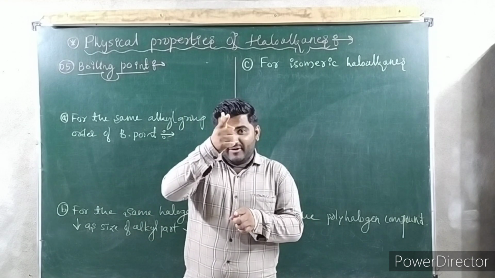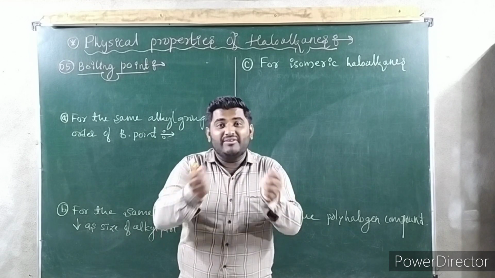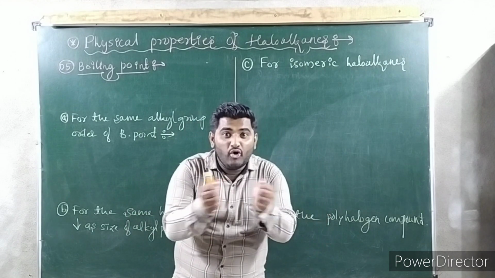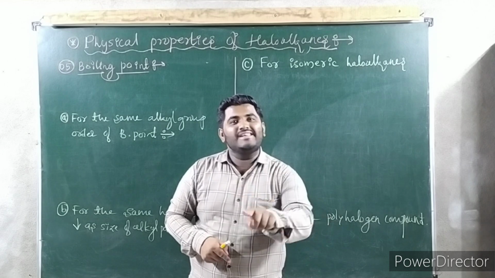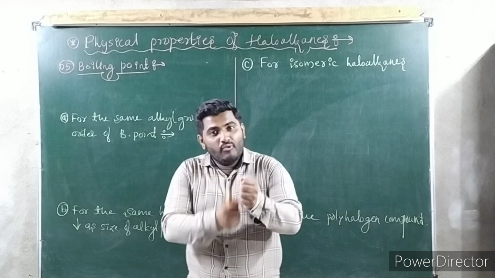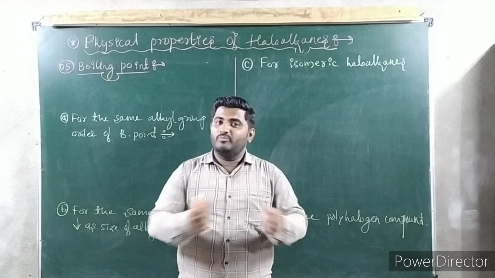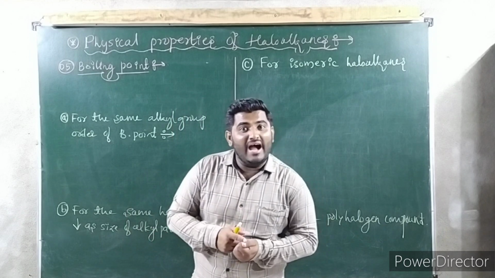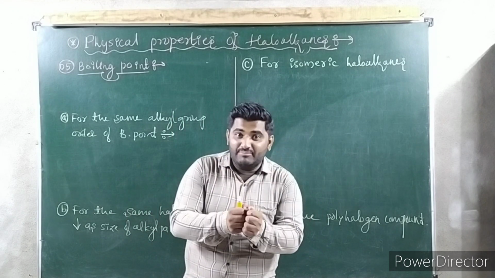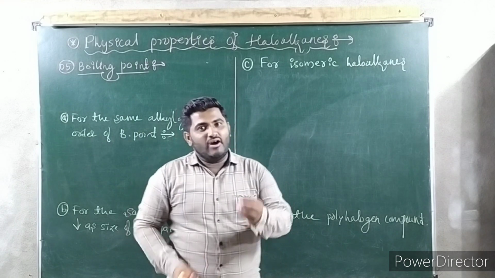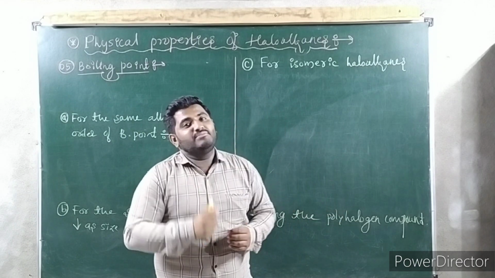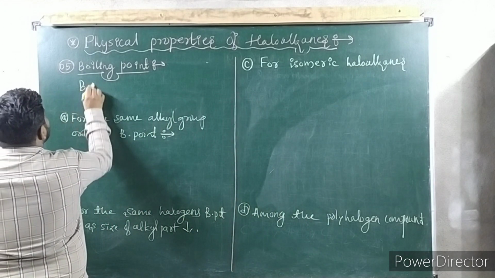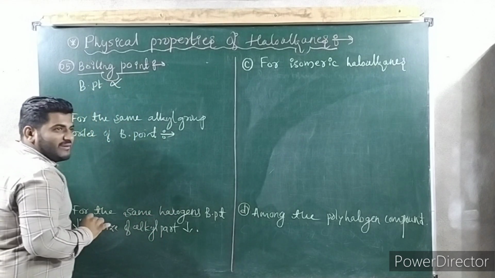To convert liquid to vapor, we have to remove the force of attraction present between the molecules in the liquid. Meaning, our boiling point is directly proportional to the force of attraction between the molecules in the liquid. If the force of attraction is more, we have to give more temperature to break it and convert it into gas. Correct or not? So we have to add more temperature if more force of attraction is there, and less temperature to convert liquid to gas if the force of attraction is less. So what you can say now? Boiling point is directly proportional to force of attraction.